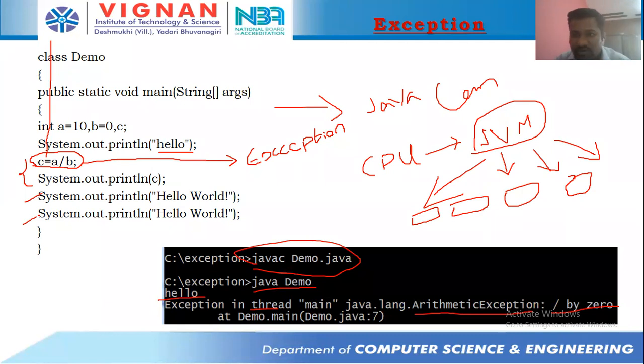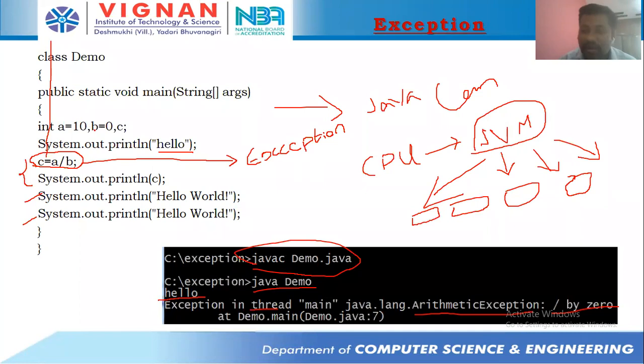JVM is providing such information to the programmer. Now by seeing that instruction, what I need to understand is that there is some problem in the program. Division by 0 problem is there. So I'm directly going to this instruction. Division by 0 and only one instruction is there. I'm going with that instruction.